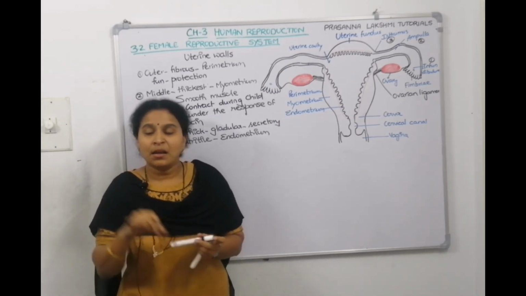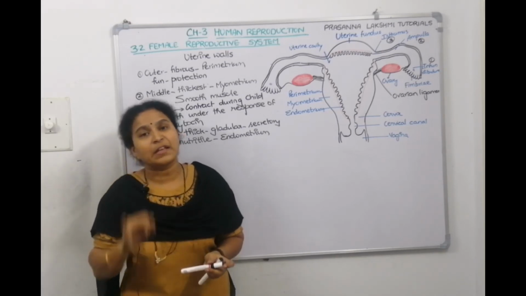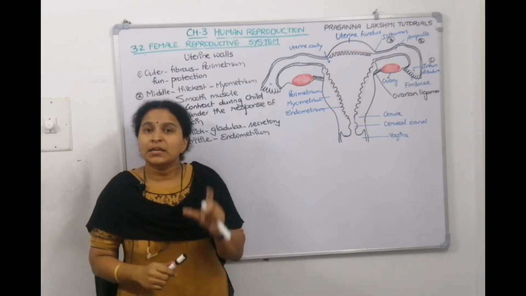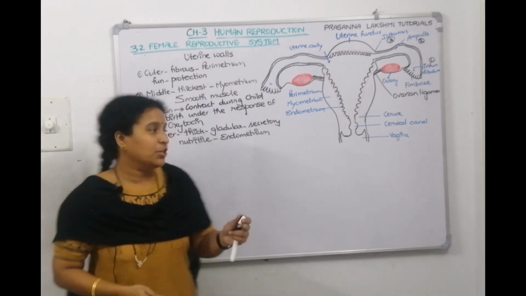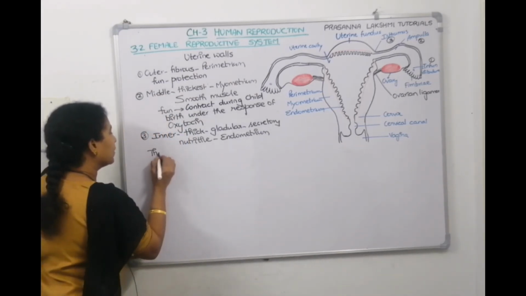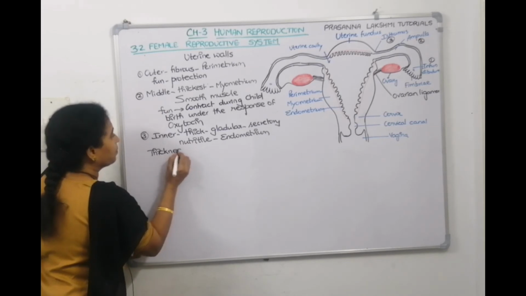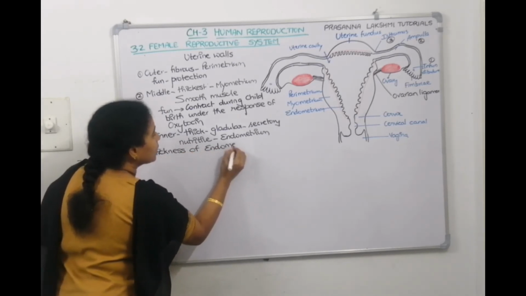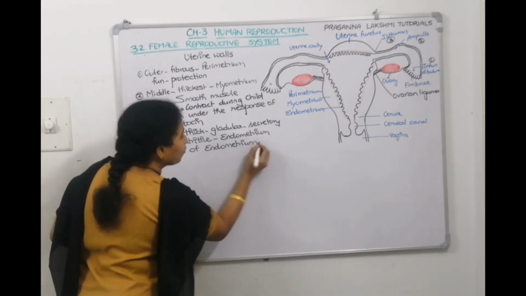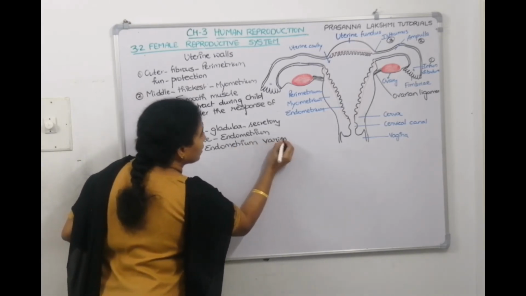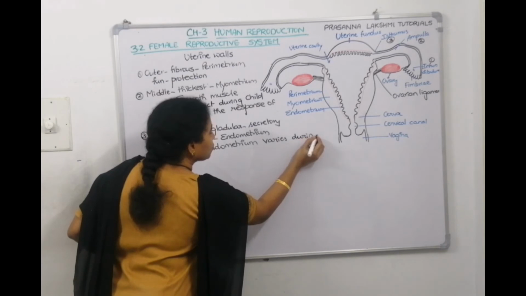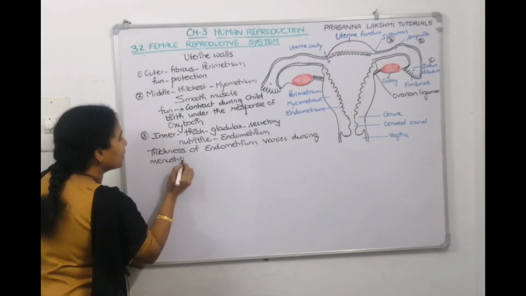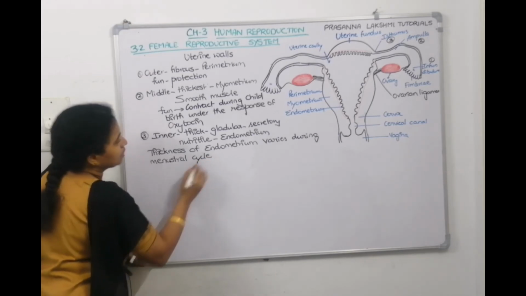There is the menstrual phase, the proliferative phase and the secretory phase, and from one phase to another the thickness changes. We'll discuss this in detail when we talk about the menstrual cycle.